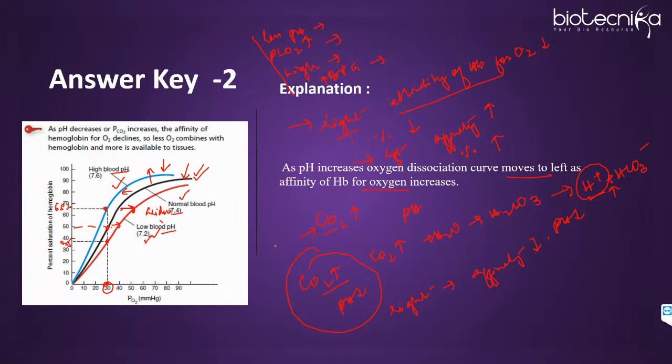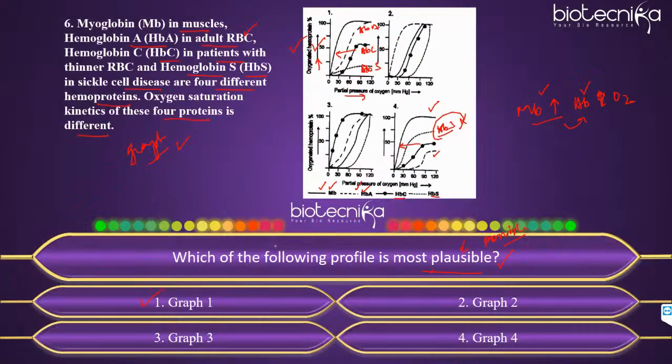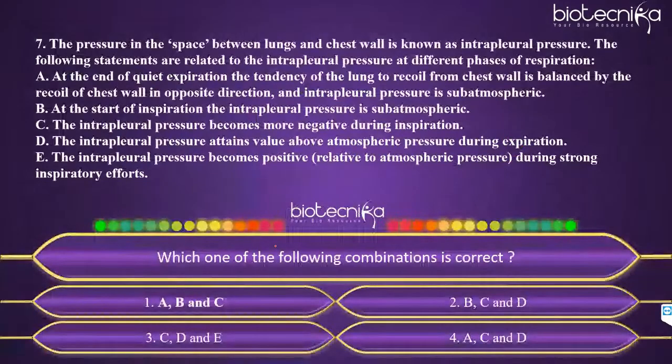Let's move ahead and see the next question. This is a very recent question that they had asked in CSIR. It is again related to respiration. The pressure in the space between lungs and chest wall is known as intrapleural pressure. It is again a statement based question. The following statements are related to the intrapleural pressure at different phases of respiration.